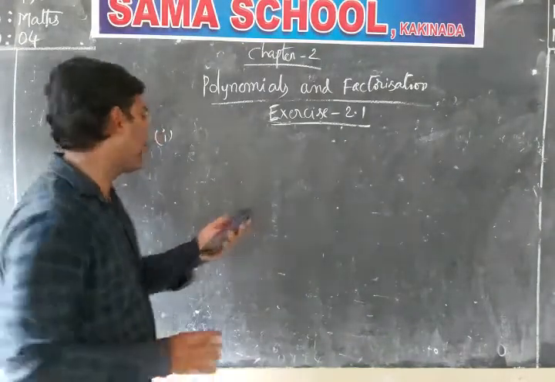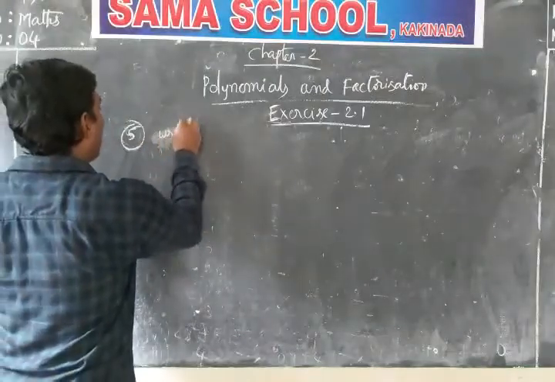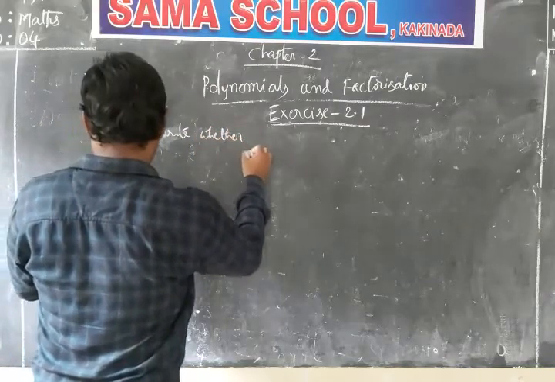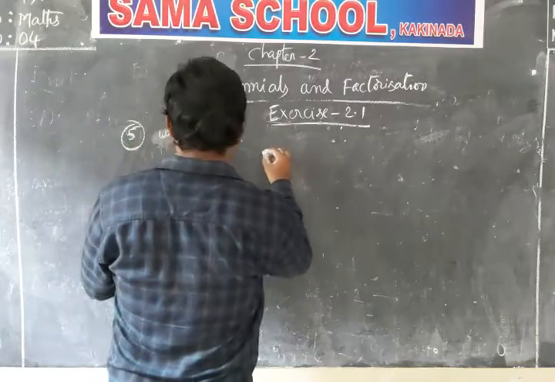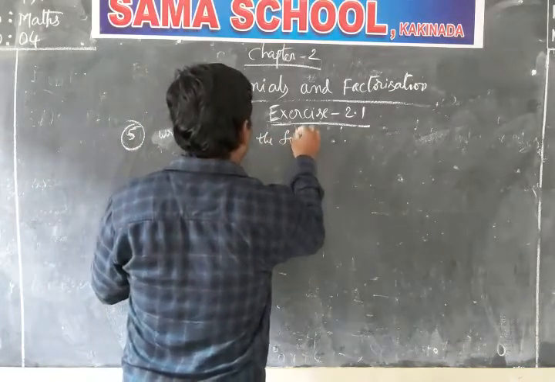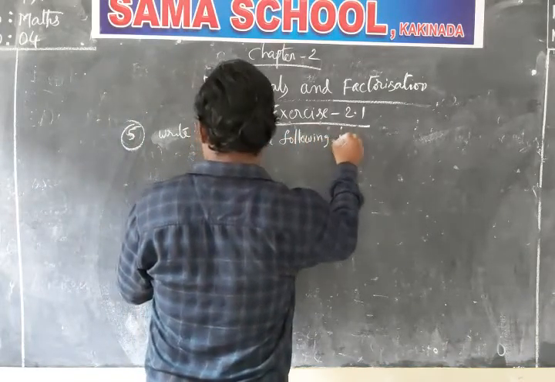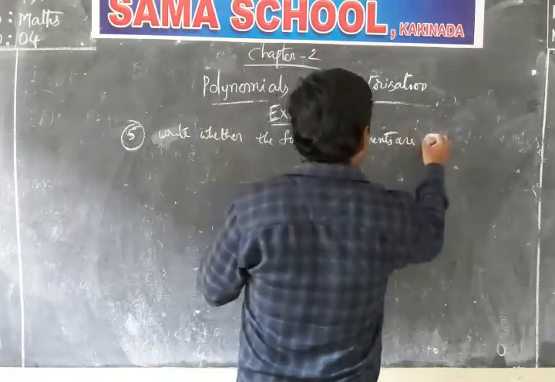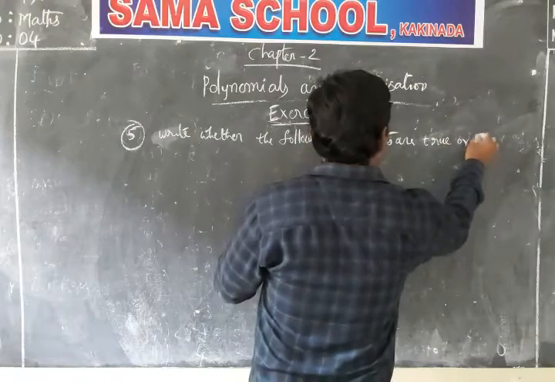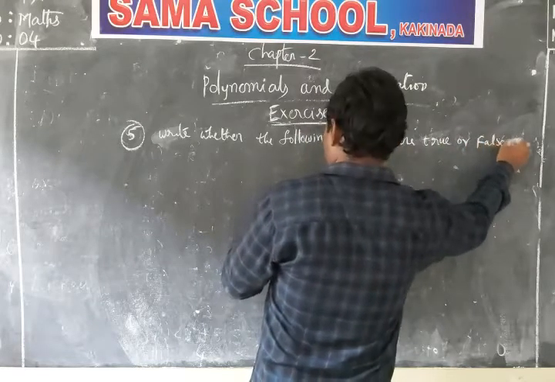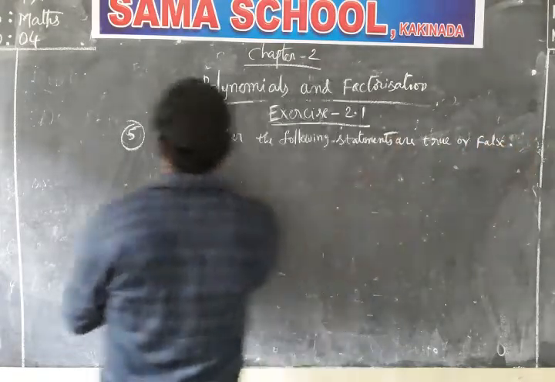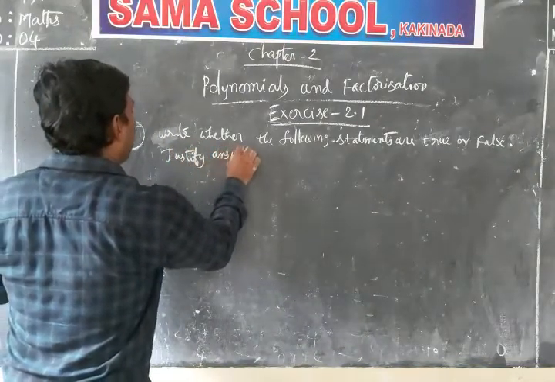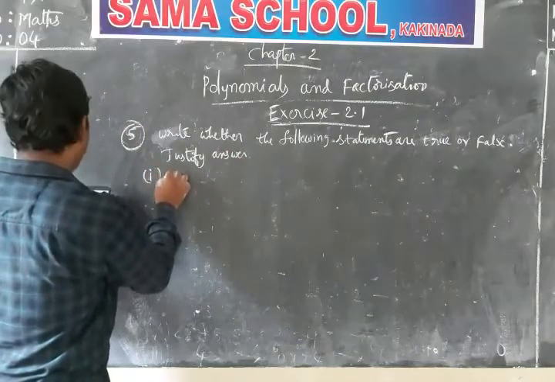Justify the answer. I am writing that fast.